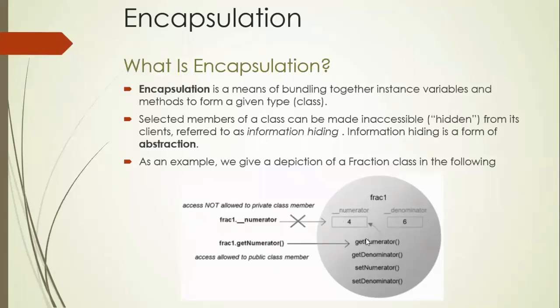Now these two variables, __numerator and __denominator, are the two private variables of the class, and get_numerator, get_denominator, set_numerator, and set_denominator are the methods that were defined in this class called Fraction. These private variables can be accessed by all the methods defined in the Fraction class.